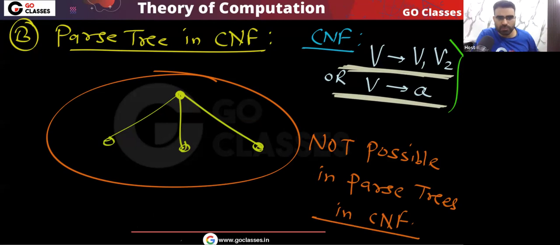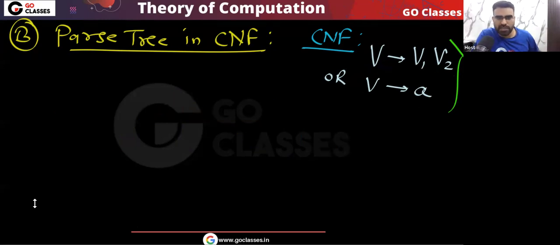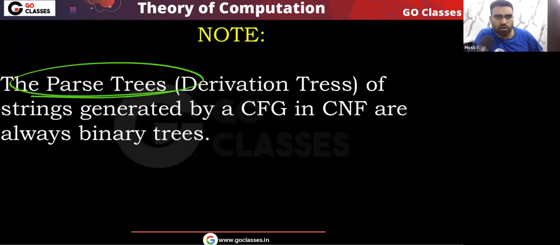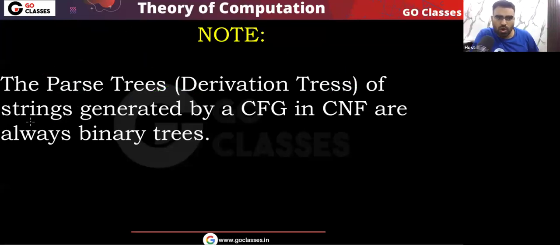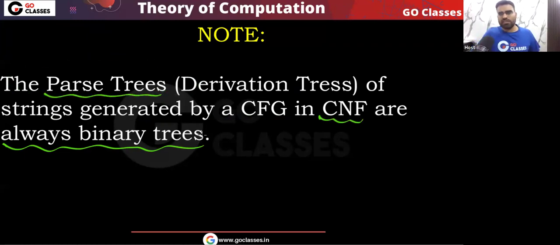Okay, I hope this point is clear. So finally, let me tell you the note: the parse tree, or I can say derivation tree, another name for parse tree, that is derivation tree. Parse trees of strings generated by a CNF grammar are always binary trees. Okay, is this clear? Very simple point. Parse trees for the strings generated by a context free grammar in CNF are always binary trees.